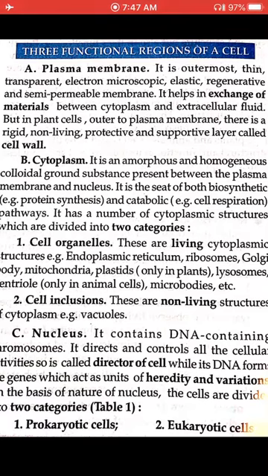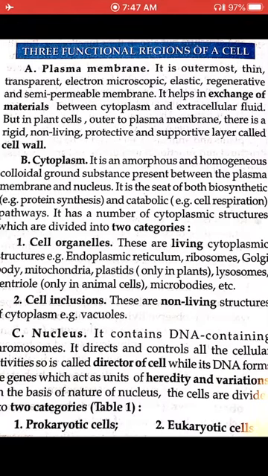And nucleus, you all know, it contains genetic material, DNA, containing chromosomes, that directs and controls the cellular activities of the cell. So it is overall controlling the cell. And cells are divided into two groups: prokaryotic cells and eukaryotic cells.